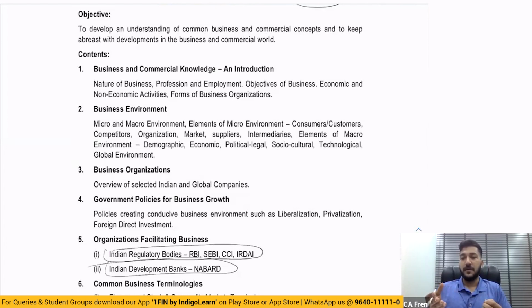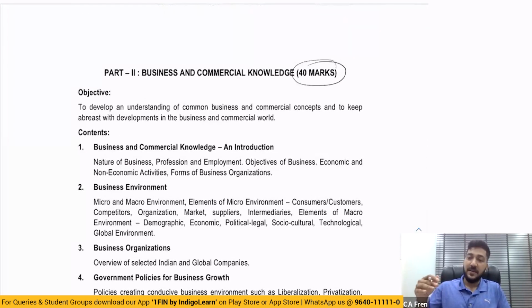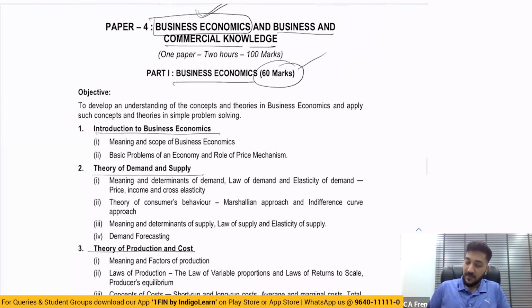economics has been brought from the inter level to the foundation level. So what happened here, when CPT changed and the new syllabus had come, they had only kept business economics for how many marks? 60 marks. Only the microeconomics part they included here. So where did they push the macroeconomics? Macroeconomics, they pushed to inter level. They said you are going to write economics for finance, a new paper in the inter level, as paper 8B. So microeconomics was only kept in foundation, and macroeconomics was pushed to inter.